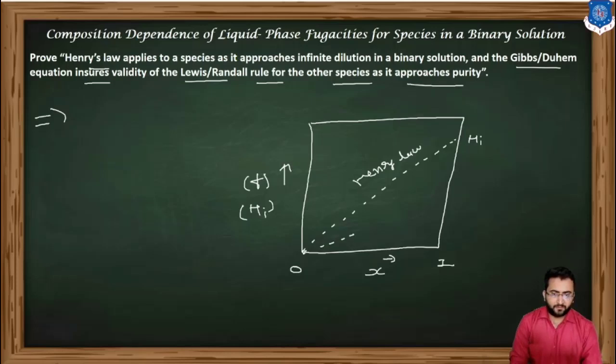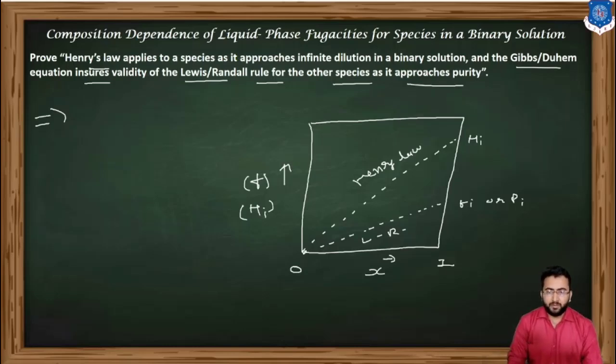Now this other line is for fi, or Pi, which is our Lewis-Randall rule, or Lewis-Raoult's law.